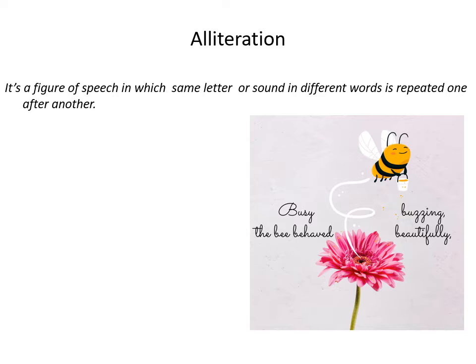When the same sound is repeated in the same line, that is alliteration. Let us have some examples from the poem The Brook. Man may come, man may go. In this line, this is a single line, the ma sound, man, may. This sound is repeating here. Again, ma and ma, man, may. Here, this sound is repeating 4 times. That's why alliteration is there.